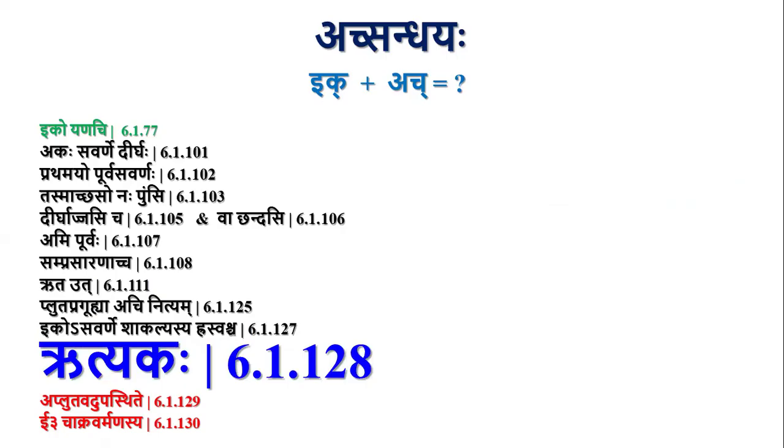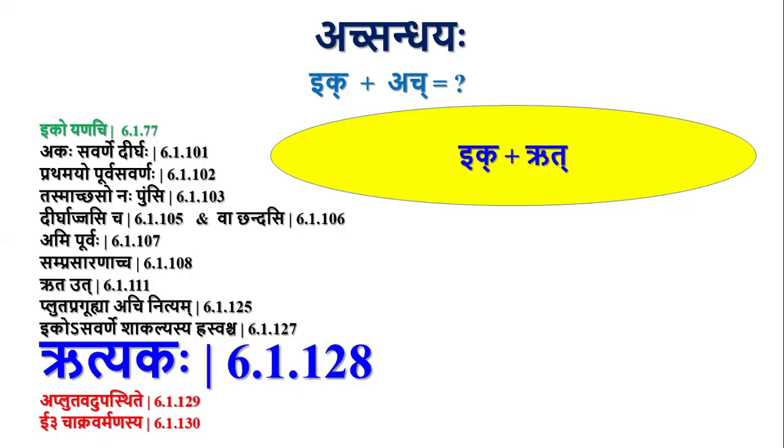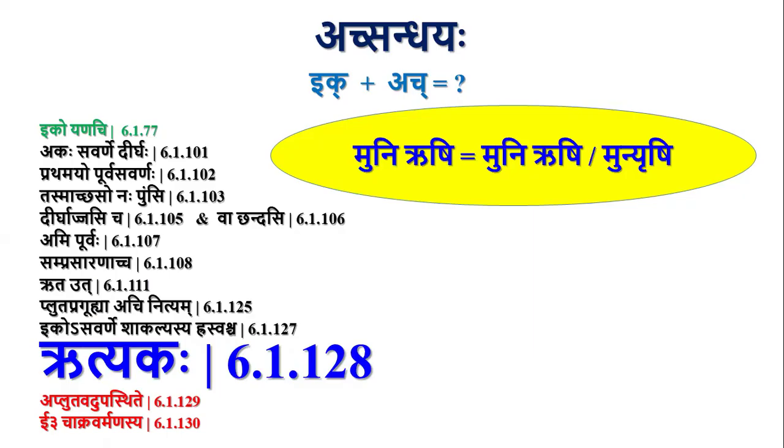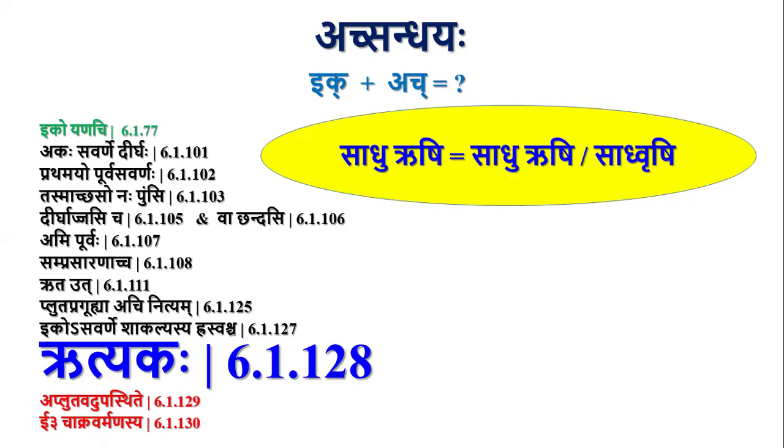Rutyakaha, whenever ak letters are followed by Rasvarukara, there will be Prakruti Bhava optionally. So Muni plus Rushi, Muni Rushi, or by Iko Enachi Ikarasya Yakara, Muni Rushi, or Sadhu Rushi, Ukarasya Vakara, or Prakruti Bhava. Both are possible. Pitru plus Rushi, here also by Iko Enachi there will be Refa in case of Refa Desha, or there will be Prakruti Bhava by Rutyakaha. This is optional.